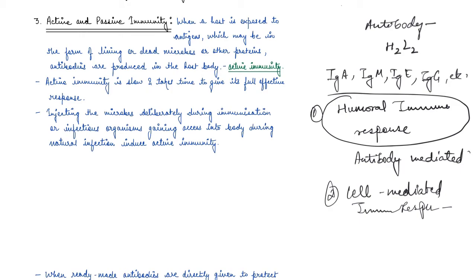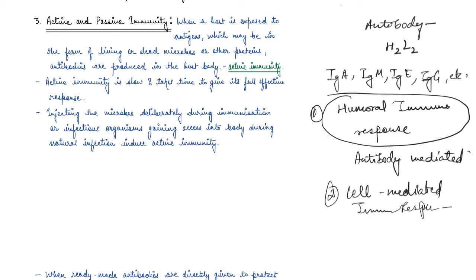Now, if I inject a microbe deliberately during immunization, or infectious organisms gain access into the body during natural infection, this induces active immunity. Sometimes ready-made antibodies are directly given to protect the body against foreign agents. This type of immunity is known as passive immunity, right?